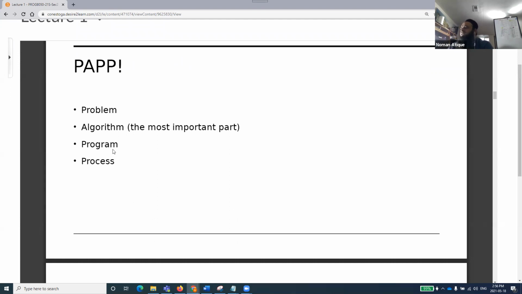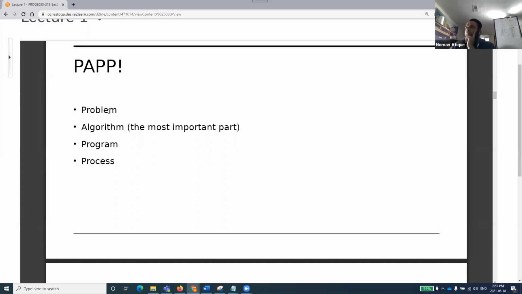The third P represents program, and the fourth P represents process. By the way, I try to look at good professors who are teaching these things, so I adapted it from somewhere. I would quote him here, because there's one professor whose lecture I was watching, and I have taken this from him. But again, I try to follow this as the first part: problem, algorithm, program, and process.